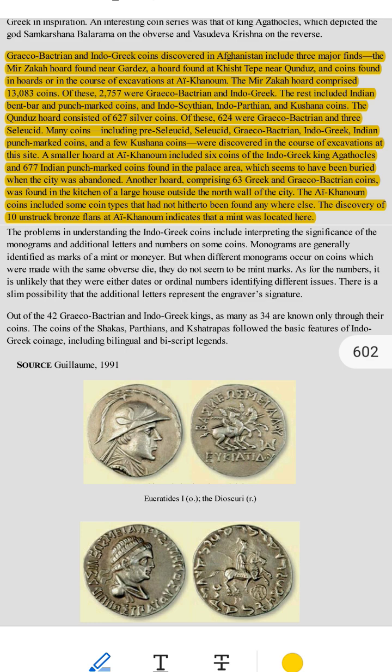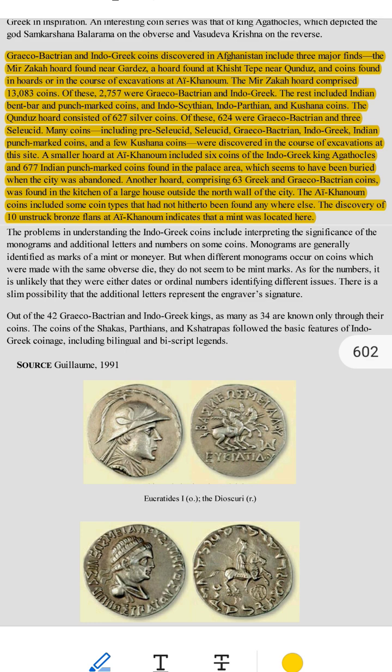3. Ai-Khanum. Ai-Khanum was a Greek city built in Afghanistan. It was a big and important city, and coins found here give us many clues about its history. What coins were found here? 1. Greco-Bactrian and Indo-Greek coins. 2. Pre-Seleucid and Seleucid coins, older Greek coins. 3. Indian punch-marked coins. 4. Kushana coins from rulers who came later.